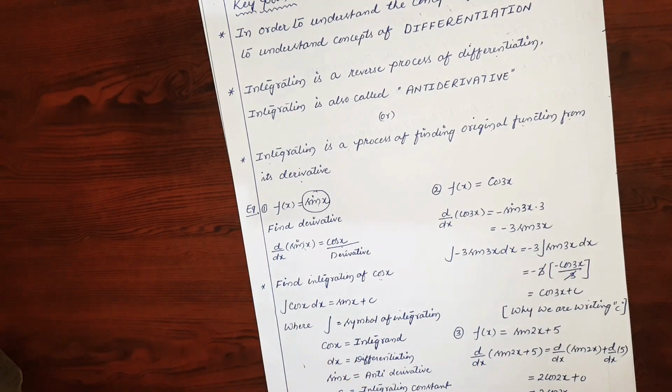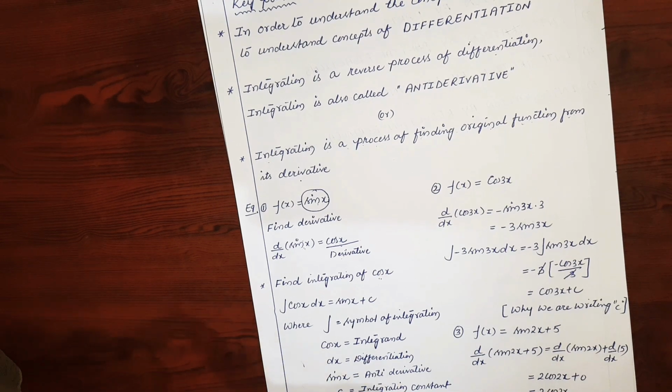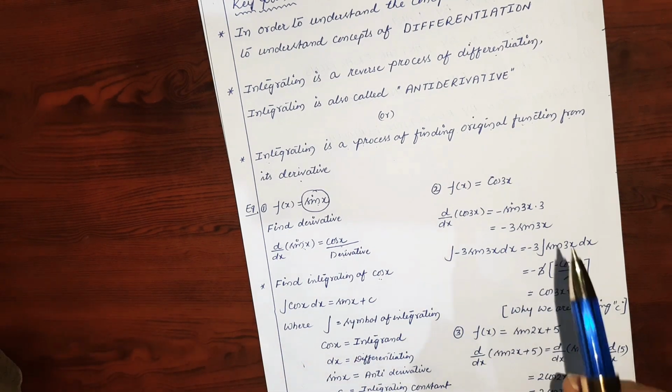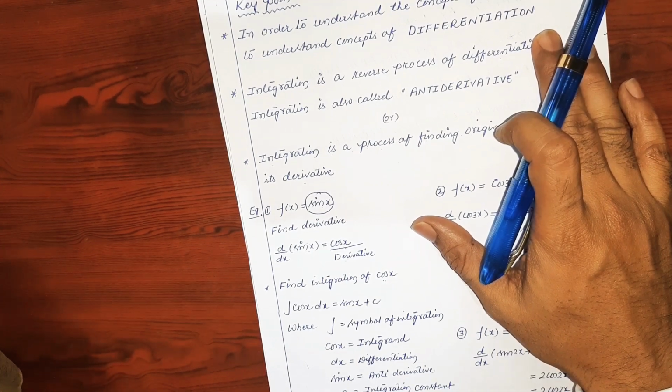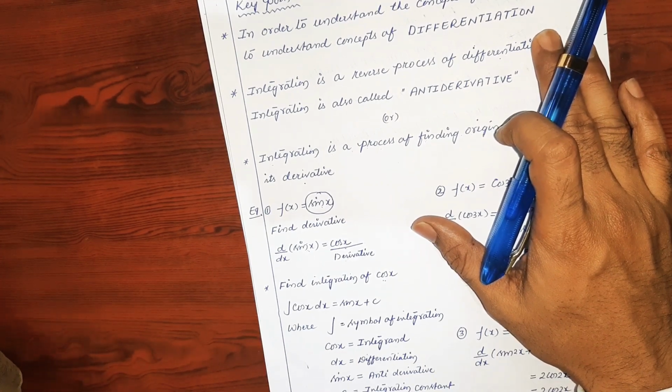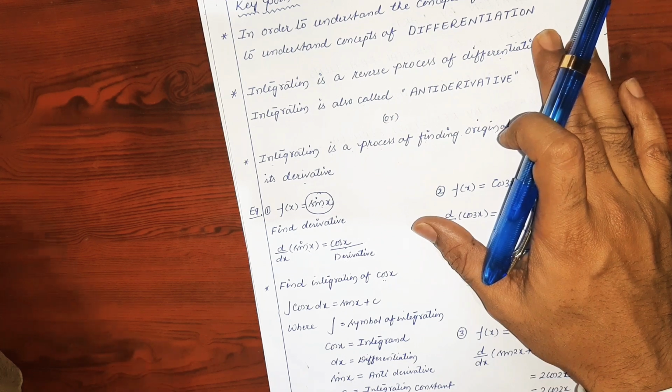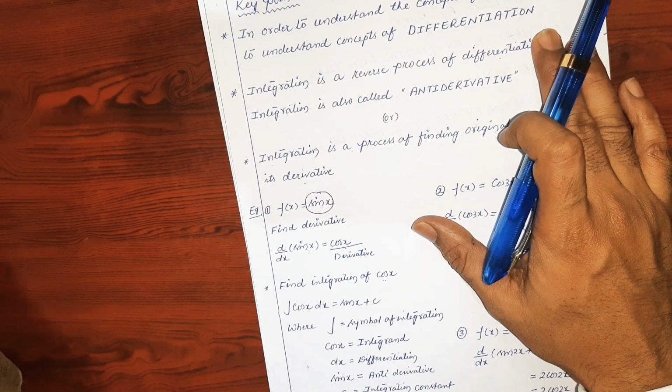Now these are some basics of integration. Before understanding the concept of integration, we have to understand the concept of differentiation. As you know very well, differentiation is a chapter of maths 1B, the first chapter of calculus. This chapter is very important to understand integration.